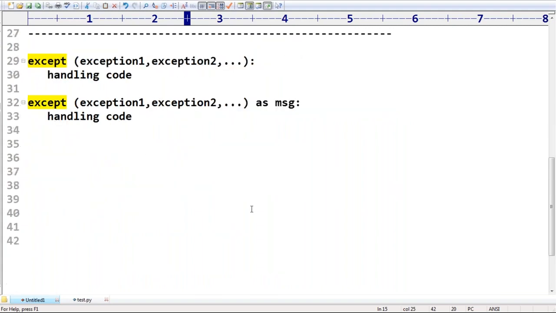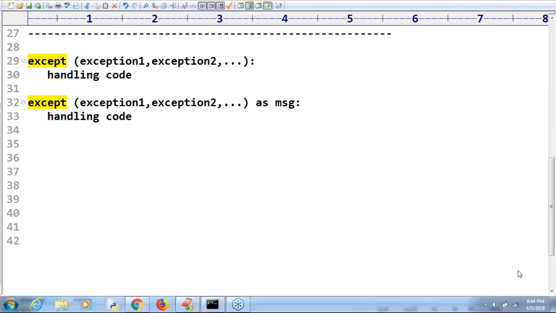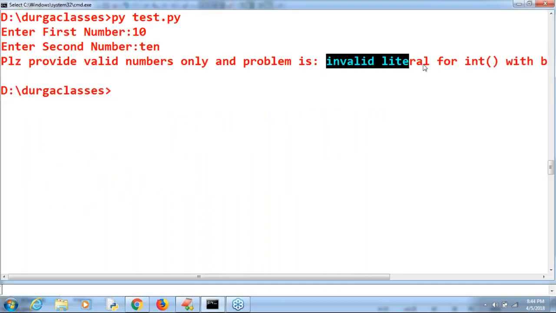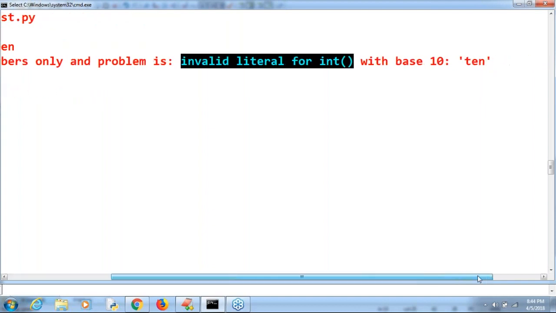Like, the message is ValueError, but it shows something else? No. Here it is the ValueError description only. Chandan, can you please observe that? Invalid literal for int with base 10: TEN.